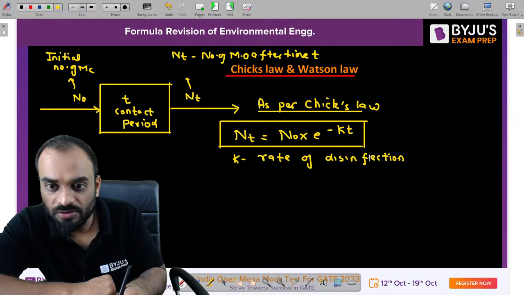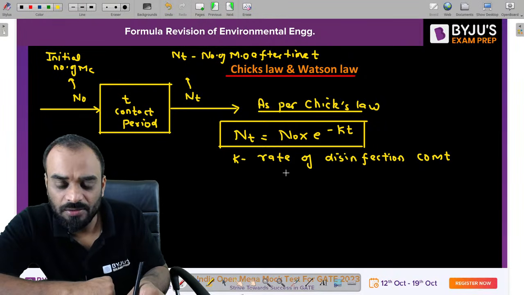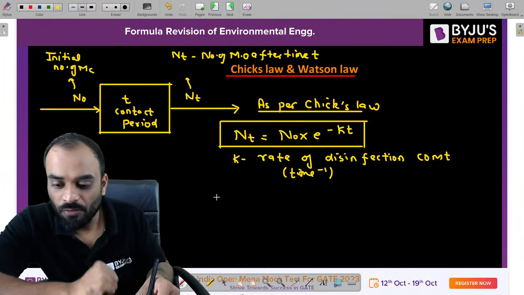Rate of disinfection constant. And this value is basically in terms of time inverse. Clear? Now what is Watson law?